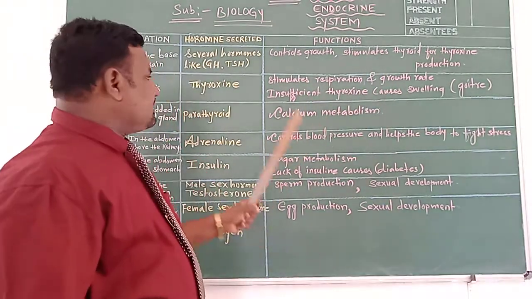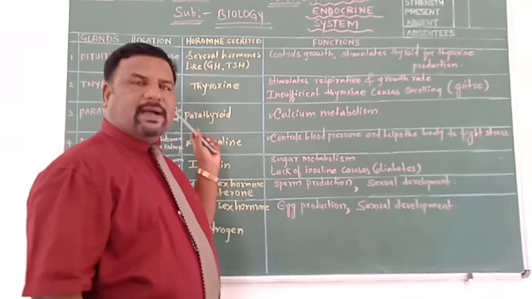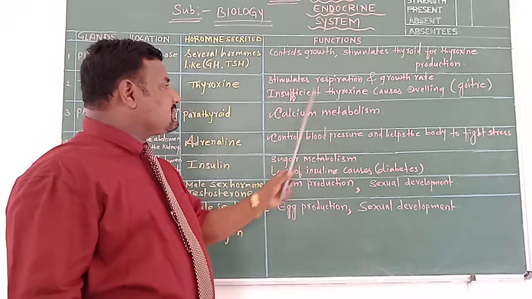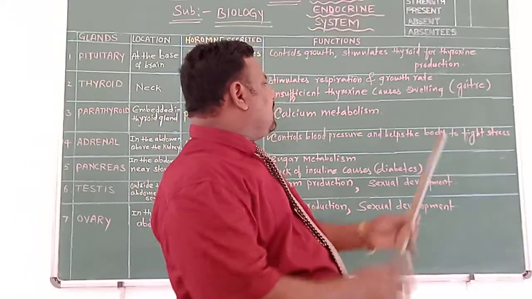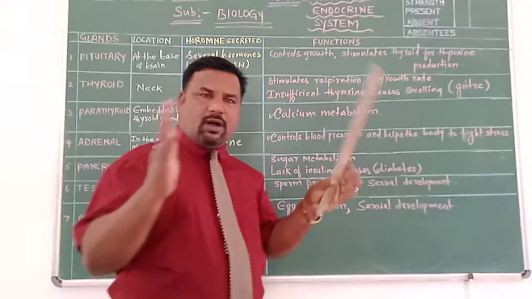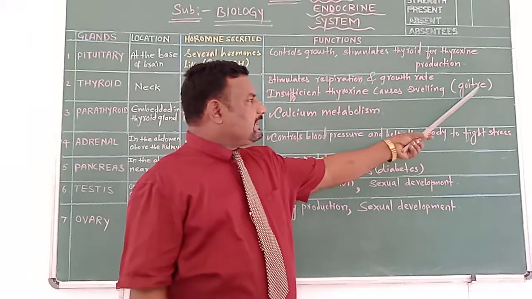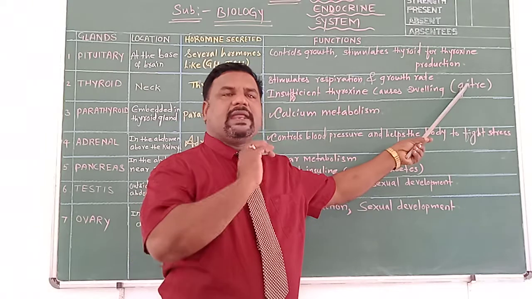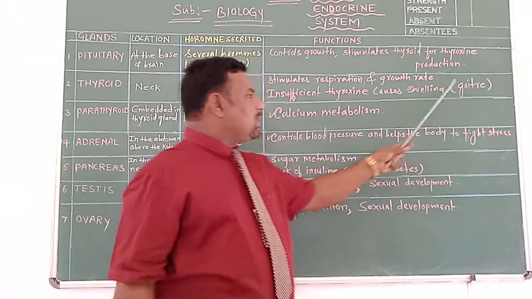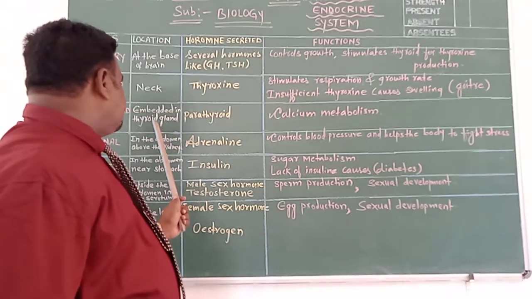And in case there is an insufficient production of thyroxine hormone by this thyroid gland, what happens? It results in a swelling of neck. We call it simple goiter. When the neck swelling occurs due to insufficient production of this thyroxine hormone, we call that condition goiter. What do we call it? Goiter. Swelling of neck.